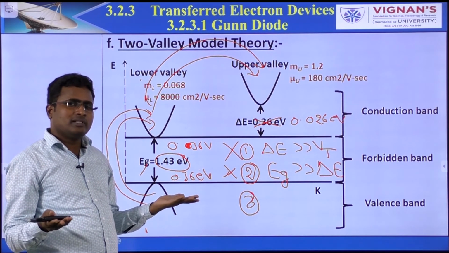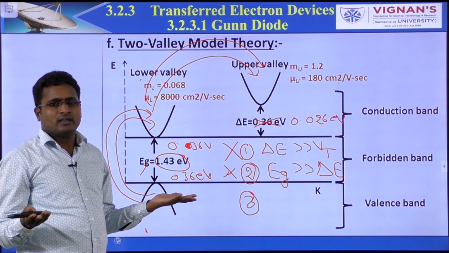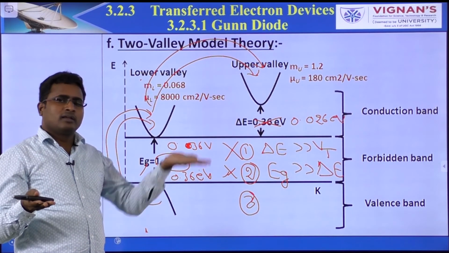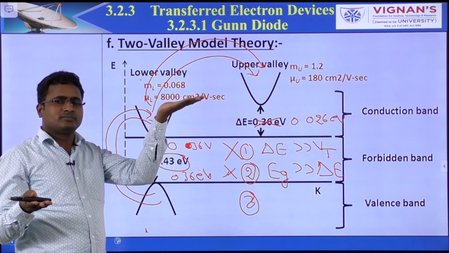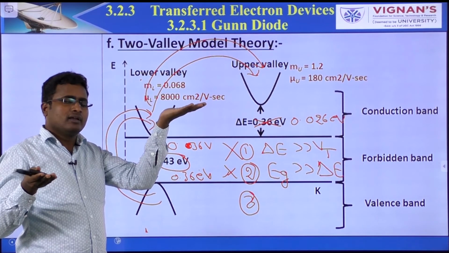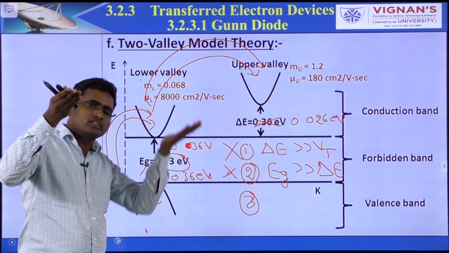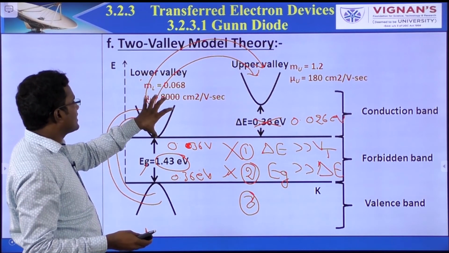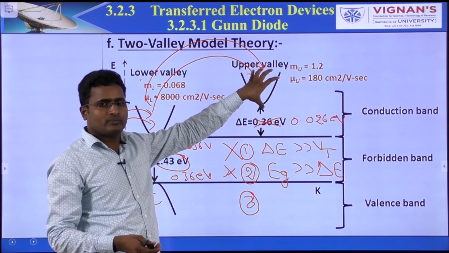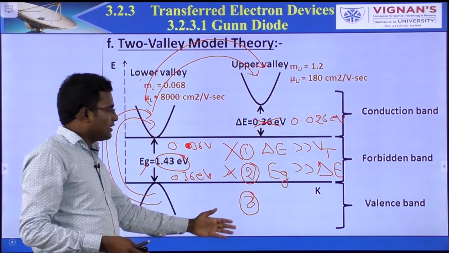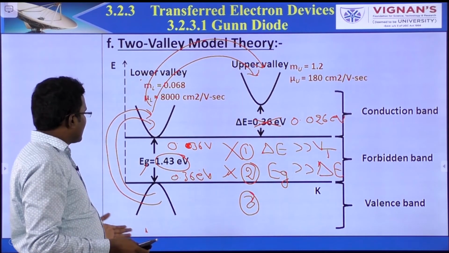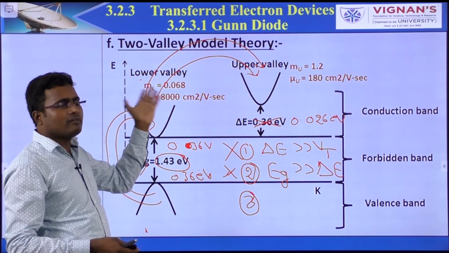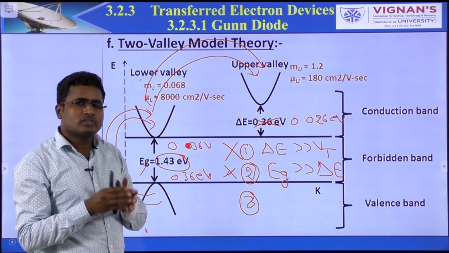No sigma change means no change in current density. If the electric field increases, current density also increases. But we need the current density to decrease when the electric field increases. It decreases only when these electrons are transferred from the lower valley to the upper valley. But if valence electrons transfer from the valence band to the lower valley, there is no sigma change.